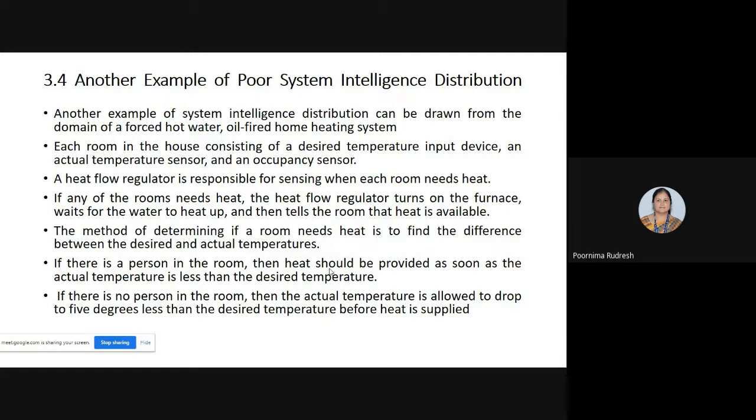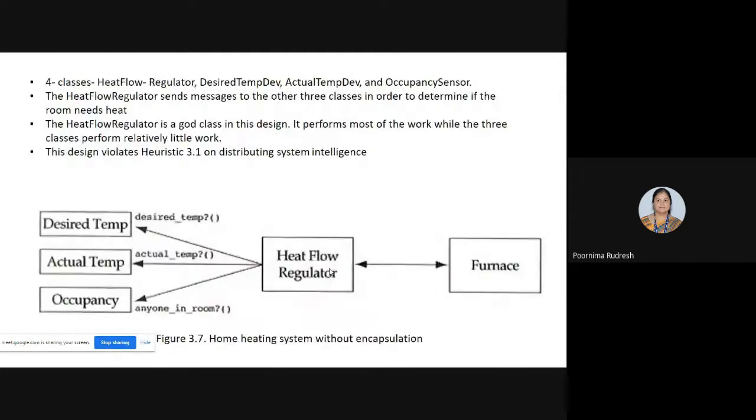So when we started designing the system, four classes are created. One is the heat flow regulator, the second is the desired temperature device, then the actual temperature device and the occupancy sensor. Here, this is the heat flow regulator.